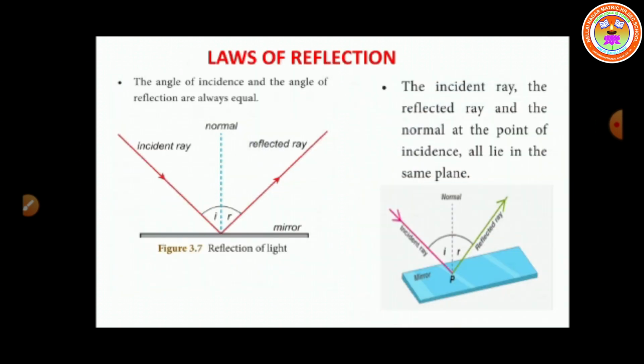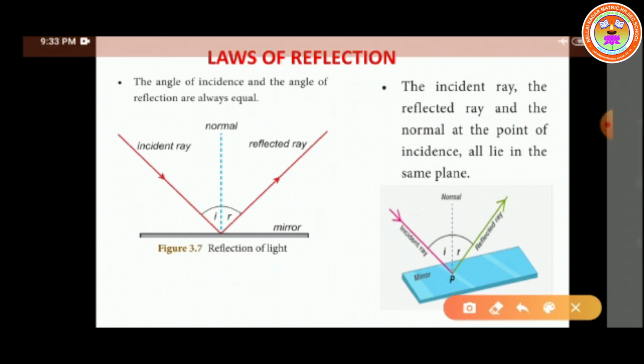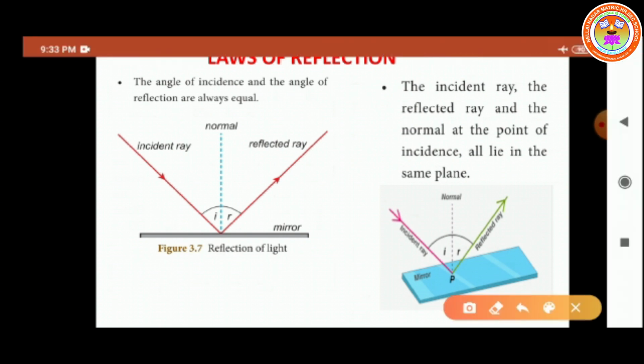The first law: the incident ray, the reflected ray and the normal at the point of incidence all lie in the same plane. Here, this is the incident ray, this is the reflected ray and this is the normal. These three lie in the same plane only. So this is the first rule. Do you understand, children? The incident ray, the reflected ray and the normal at the point of incidence all lie in the same plane.